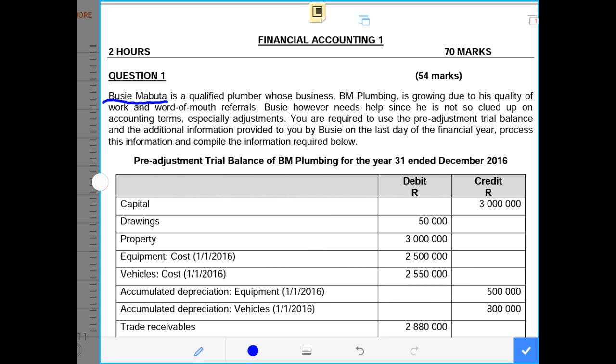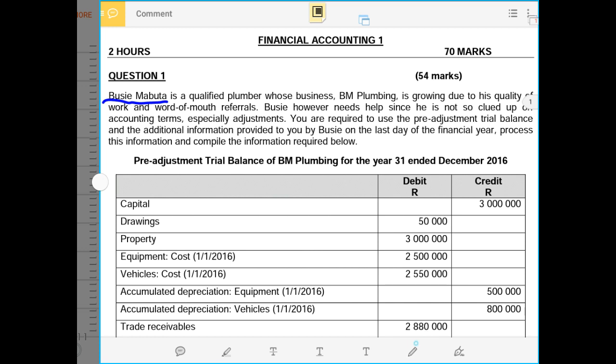You are required to use the pre-adjustment trial balance and the additional information provided by Busi on the last day of the financial year, process this information and compile the information required below.